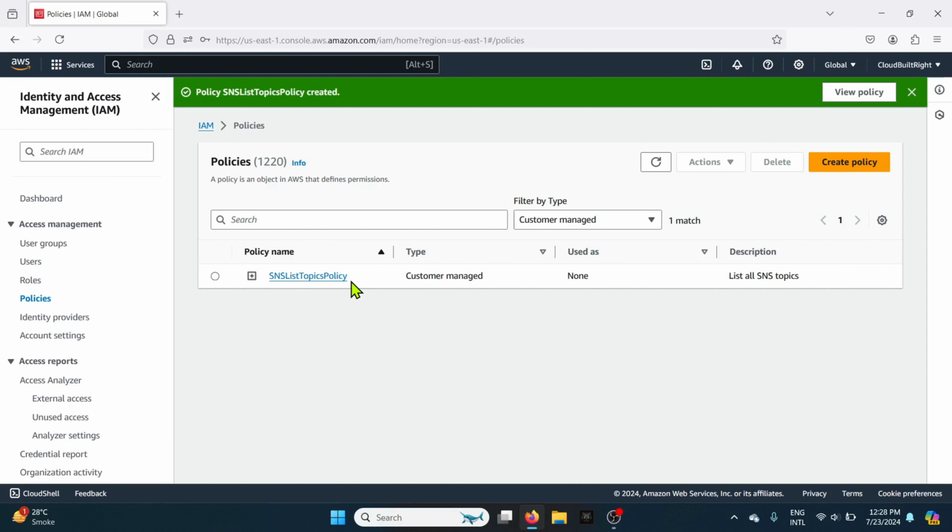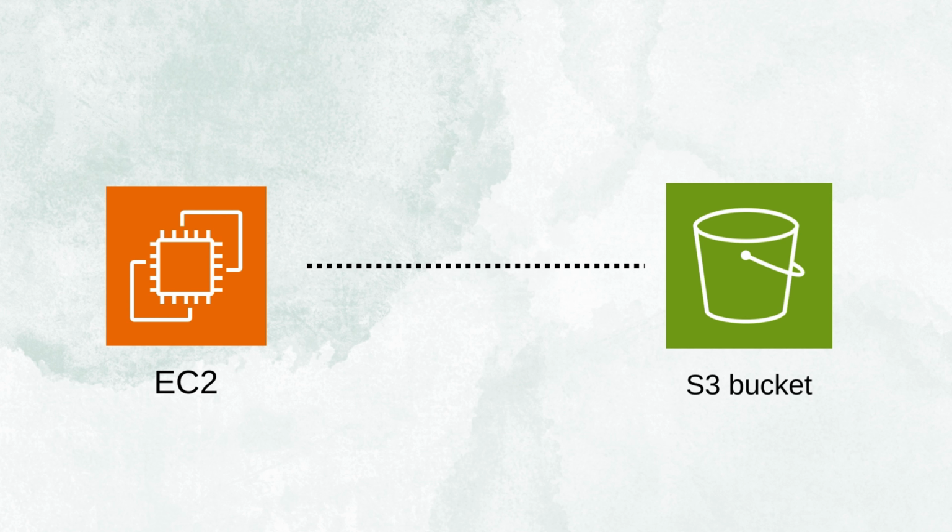Now let's move on to IAM role. Let's consider an example to understand it better. Suppose you have an application running on an EC2 instance. EC2 instance is nothing but a virtual server in AWS. It needs to read objects from an S3 bucket, which is a storage. So now this EC2 requires permissions to access S3 bucket.